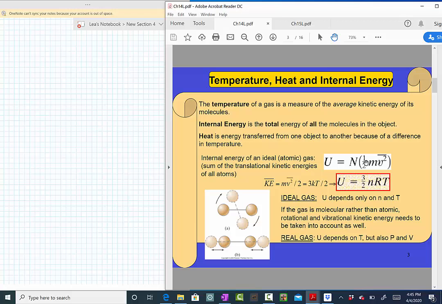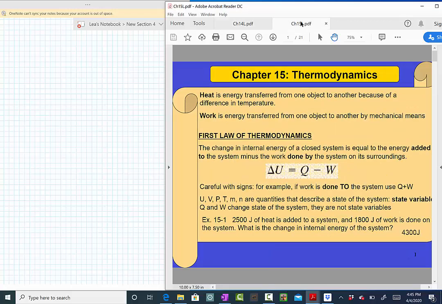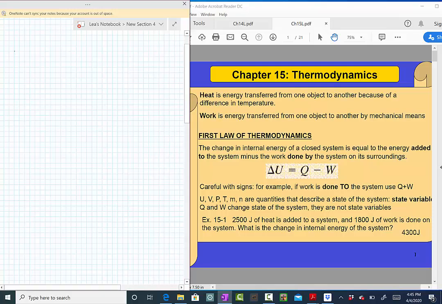But remember that back in chapter 13, we said that the average kinetic energy is related to the temperature of the system. So we can also write this internal energy as U = 3/2 nRT, where n is the number of moles, R the universal constant, and T the temperature.